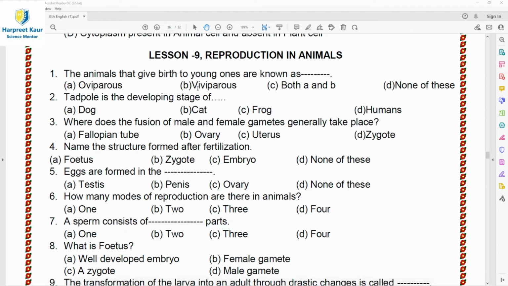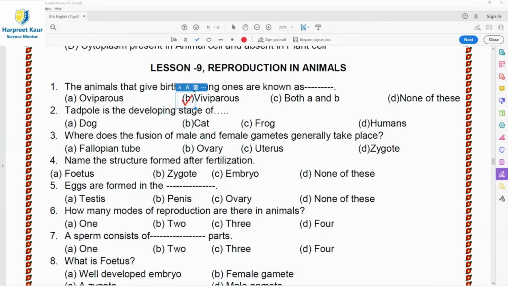And the second option is viviparous. Viviparous animals are those which give birth to young ones. So this is the right answer. So option B is the right answer for this.